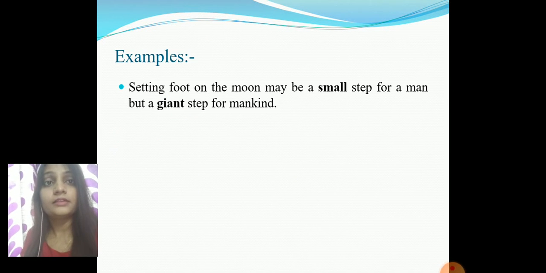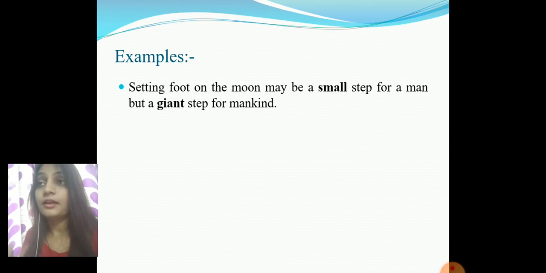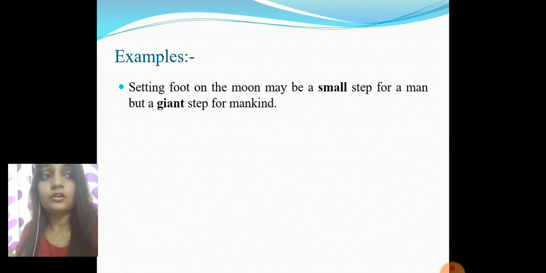Let's take an example. Setting a foot on moon may be a small step for a man and a giant step for mankind. Here what this example says, it emphasizes the importance of one of the biggest landmarks of human history. In this sentence you can see there are two words, small and giant, which are opposite of each other, and this sentence is contrasting itself, the ideas, or you can say the words.